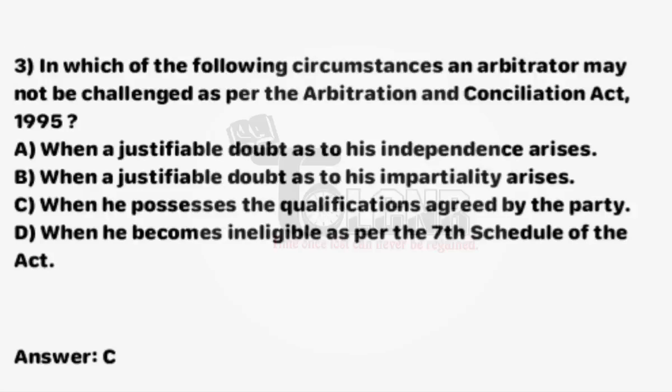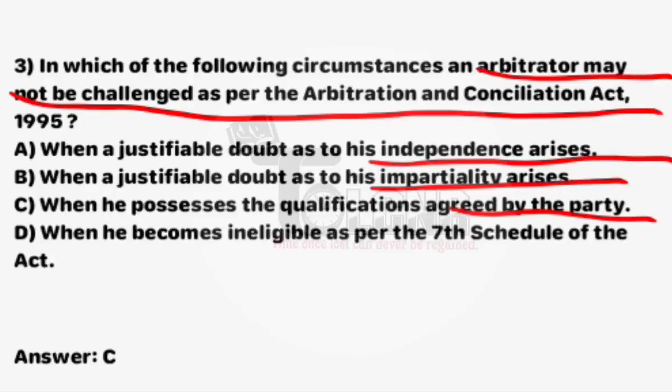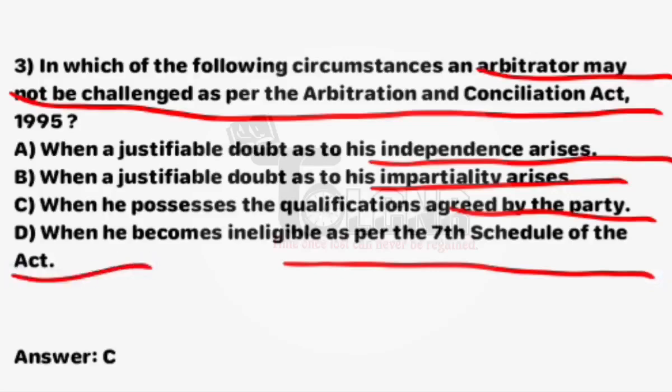Next question: in which of the following circumstances may an arbitrator not be challenged as per the Arbitration and Conciliation Act 1996? Option A, when a justifiable doubt as to his independence arises. Option B, when a justifiable doubt as to his impartiality arises. Option C, when he possesses the qualification agreed by the parties. And option D, when he becomes ineligible as per the 7th Schedule of the Act. Option C is correct: when he possesses the qualifications agreed by the parties.